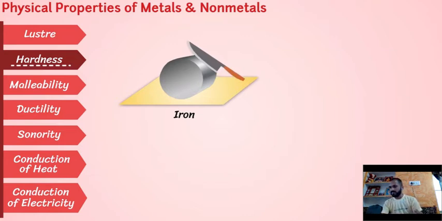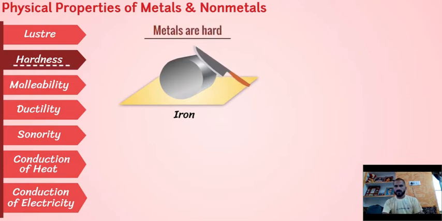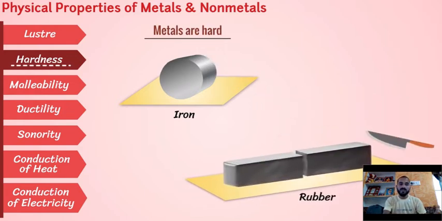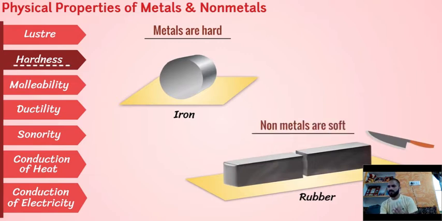Now hardness. You know about hardness. What do you mean by hardness? Now you are trying to cut the iron with a knife. Because metals are hard, it is not possible. We can't cut the iron with a knife. But on the other hand, we can cut the rubber with the help of a knife, because the rubber is soft in comparison to iron. It means all the metals are hard. Non-metals are soft.